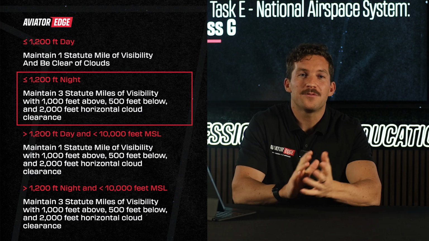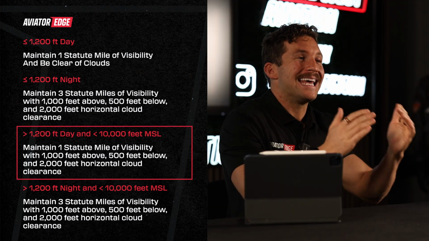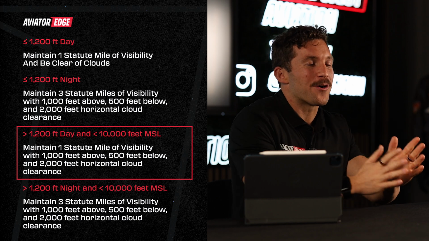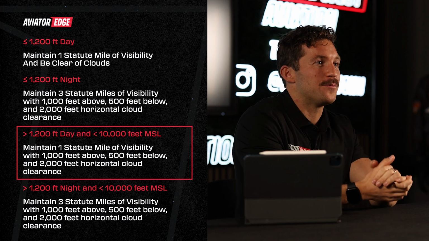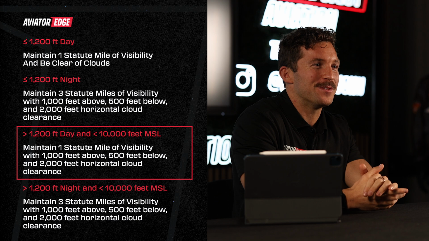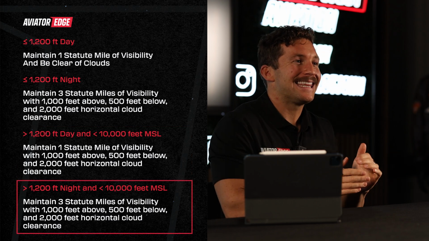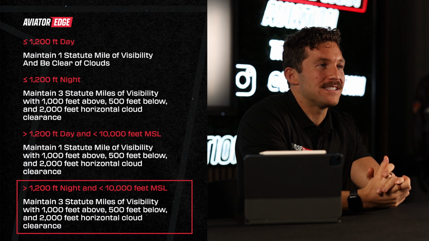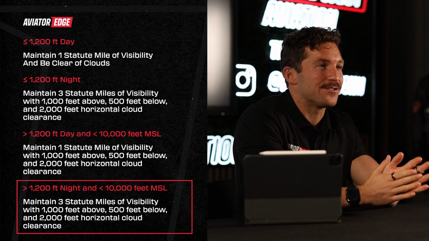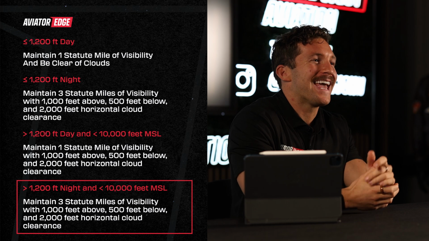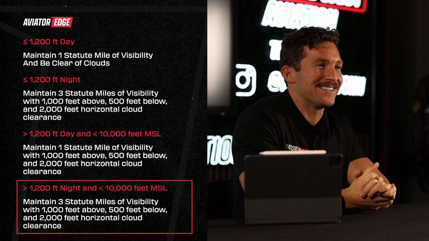For altitudes more than 1,200 feet above the surface but less than 10,000 feet MSL, the requirements during the day are 1 statute mile of visibility with 1,000 feet above, 500 feet below, and 2,000 feet horizontal cloud clearance. At night, this increases to 3 statute miles visibility with the same cloud clearance criteria, 1,000 feet above, 500 feet below, and 2,000 feet horizontal cloud clearance.